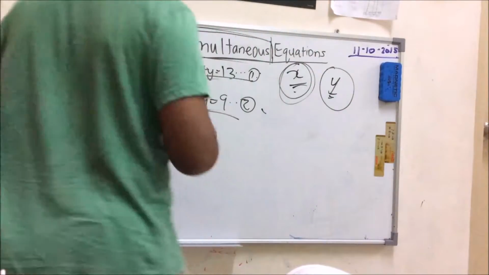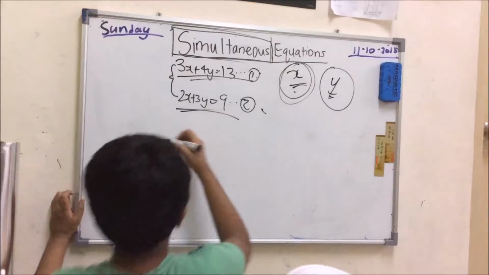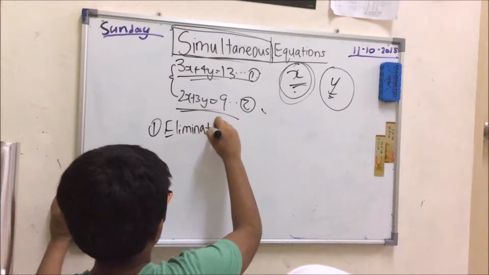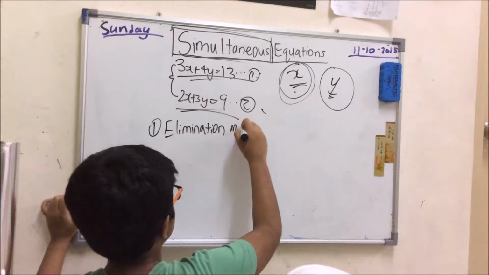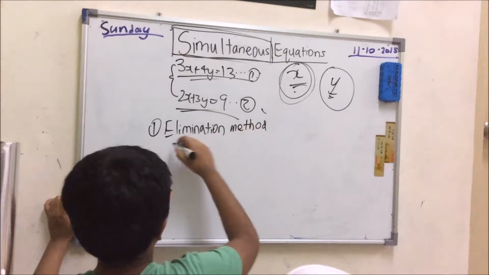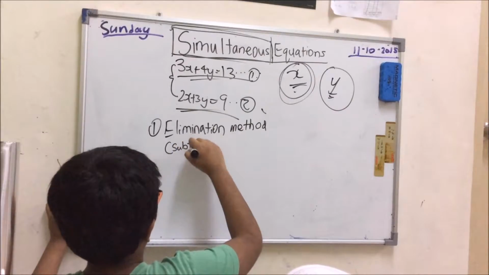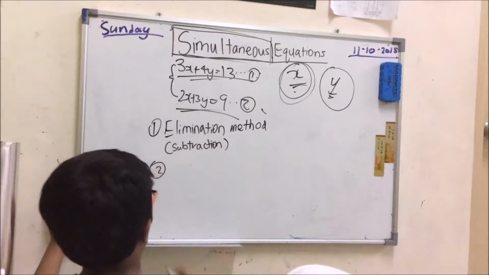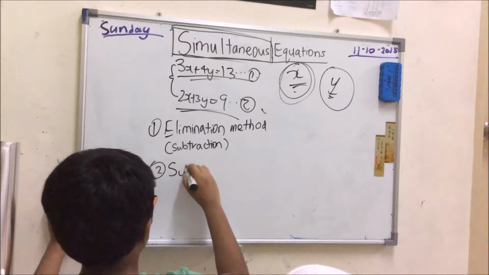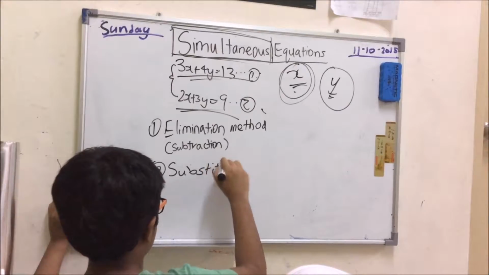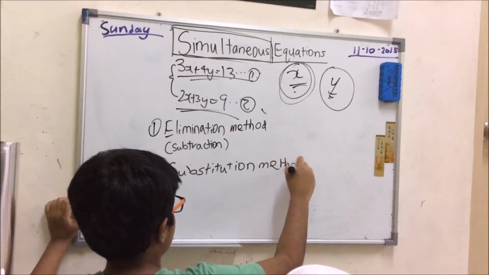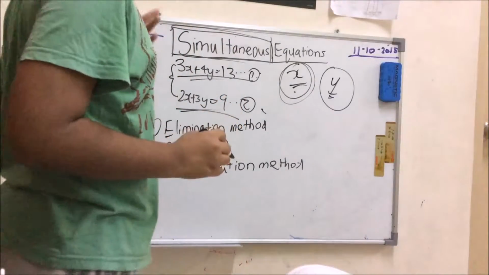In simultaneous equations, there are always 2 ways of doing it. One is the elimination method. Elimination method, that is basically subtraction. So if you want, note this down: subtraction. And we have the substitution method. This is my favorite one, substitution, because it's relatively easy, I think. So the substitution method, I'll teach you both. Now, the elimination method, we can solve in two different ways.